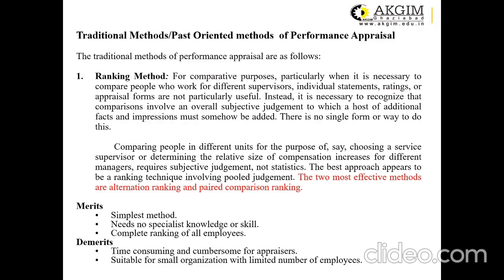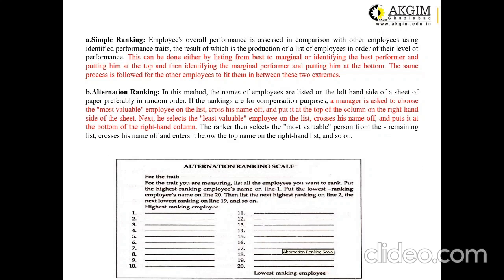The traditional methods, or past-oriented methods, of performance appraisal include the following. Number 1 is called the ranking method. As the name itself suggests, the ranking method involves ranking the employees based on their performances and their functions in the organization. The two most effective methods under the ranking method are alternation ranking and paired comparison ranking.